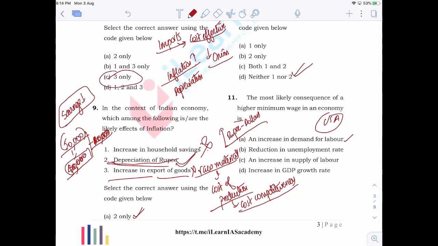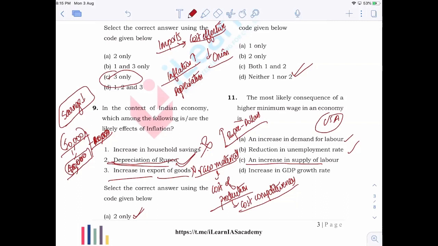Now, next is reduction in the unemployment rate. If you have to pay very high wages for labor, overall people will not go for labor because it becomes more expensive and they may not be able to afford it. Do you think there will be a decrease in the unemployment rate? No. There is a chance that it may lead to an increase in the unemployment rate because of high levels of what? The wages.